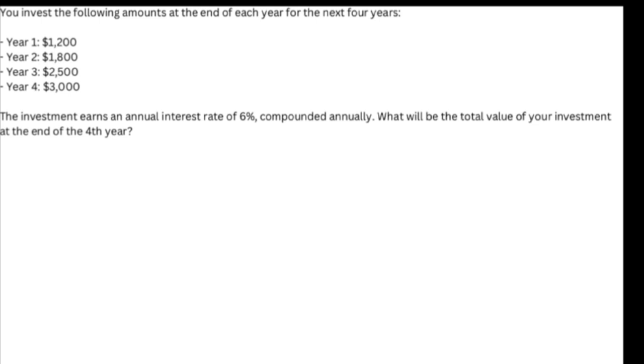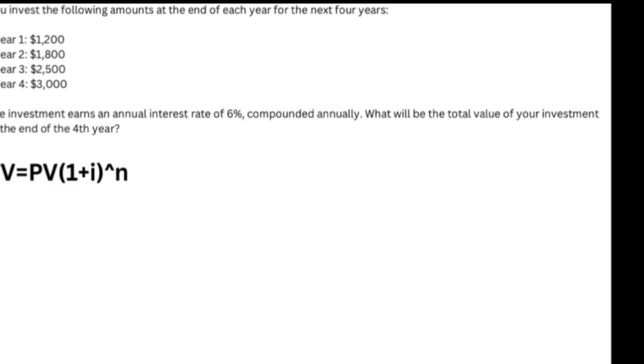Here's the problem. You invest the following amounts at the end of each year for the next 4 years. On year 1, 1,200; year 2, 1,800; year 3, 2,500; and on year 4, 3,000. The investment earns an annual interest rate of 6% compounded annually. What will be the total value of your investment at the end of the fourth year?